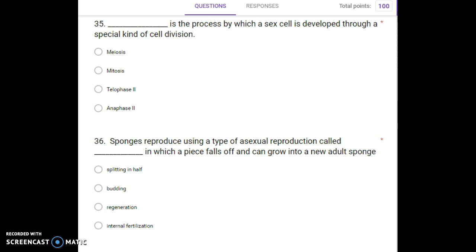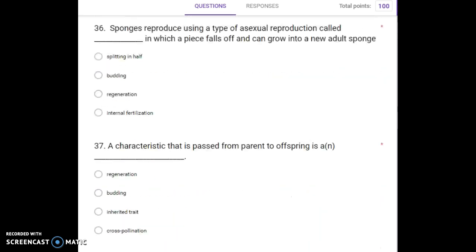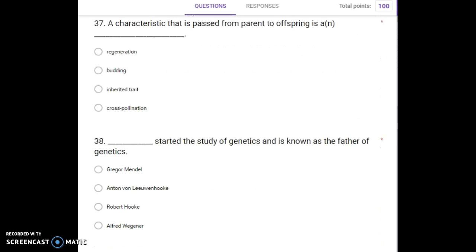Splitting in half, budding, regeneration, internal fertilization. Number 37. A characteristic that is passed from parent to offspring is a blank. Regeneration, budding, inherited trait, cross-pollination.